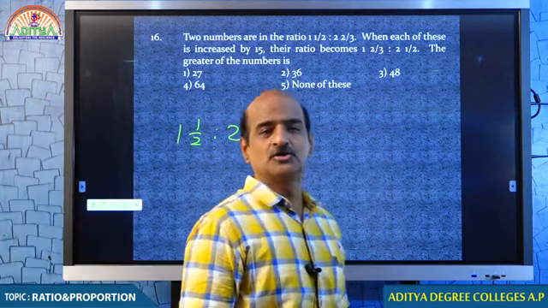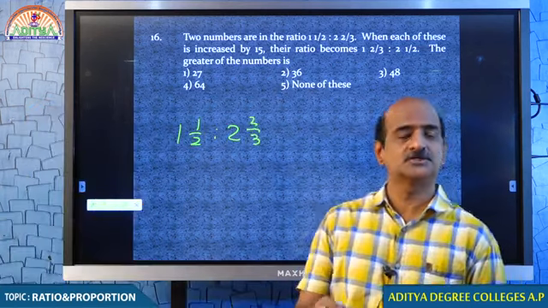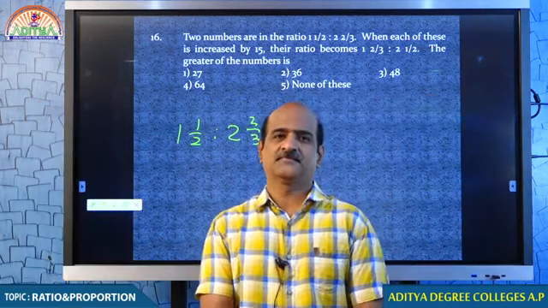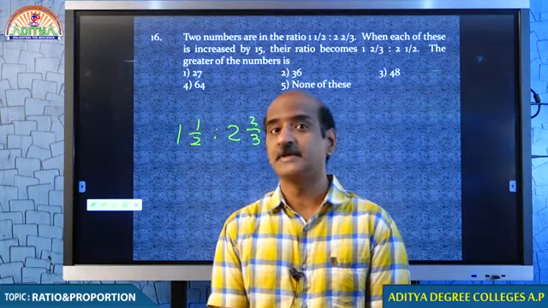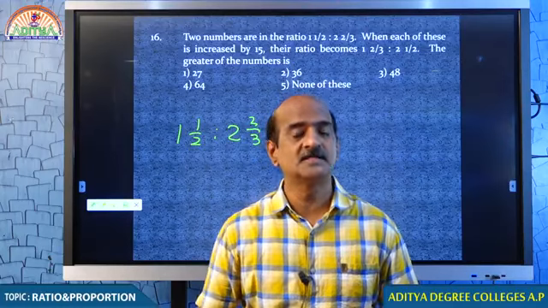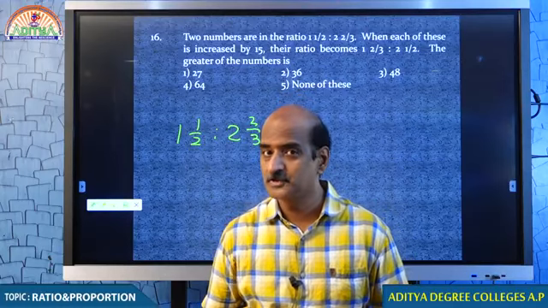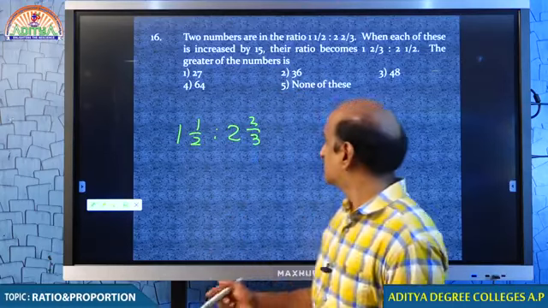The ratio should not be a fraction. The ratio must be a number. If at all it is given in fraction, we need to put the same in number. How do you see?